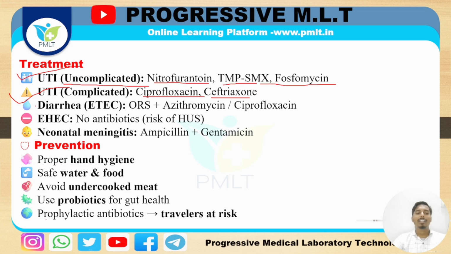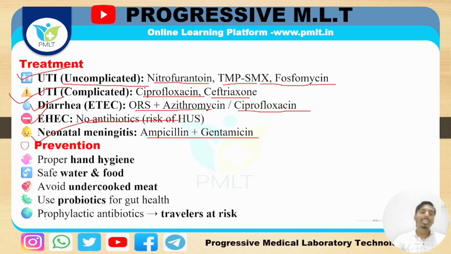Okay, after that, in case of diarrhea, see here, we may suggest ORS with erythromycin or ciprofloxacin. Got it? And if that is enterohemorrhagic Escherichia coli, that does not require any kind of antibiotic. Okay, if neonatal meningitis, then you may suggest ampicillin and gentamicin.